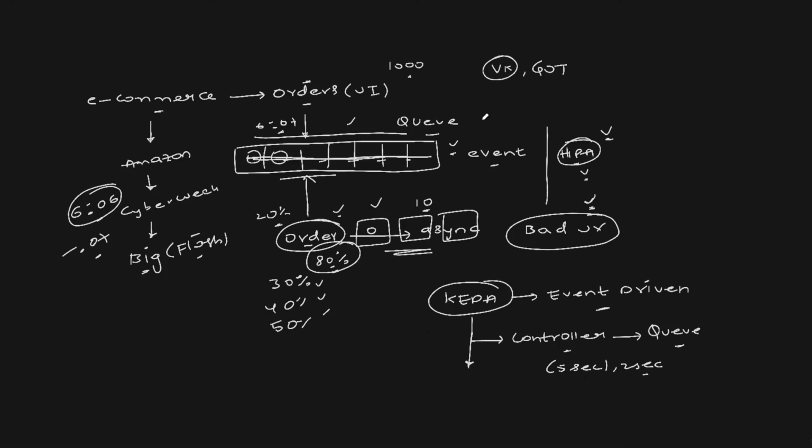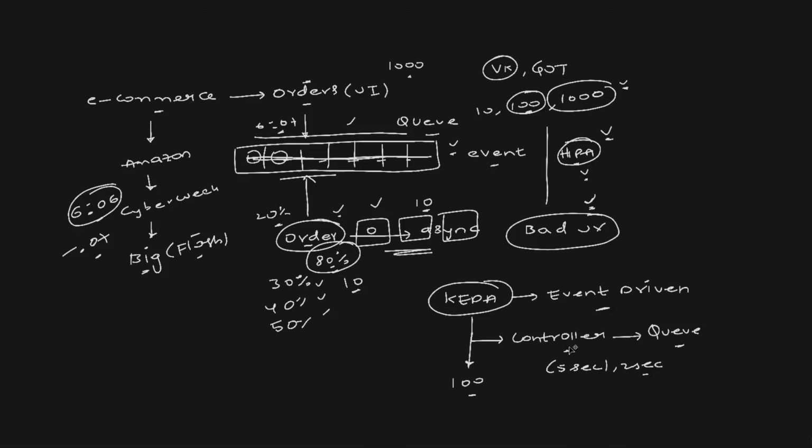So if the queue grows, let's say initially the items in the queue are 10 and this goes to 100 or maybe 1000, depending upon the elements in the queue, KEDA would increase the pod count. If one orders microservice can handle 10 elements in the queue, and the queue goes to 1000, there is a 100 times multiple. So KEDA would increase the pod count to 100.